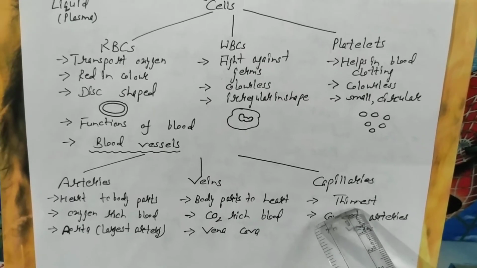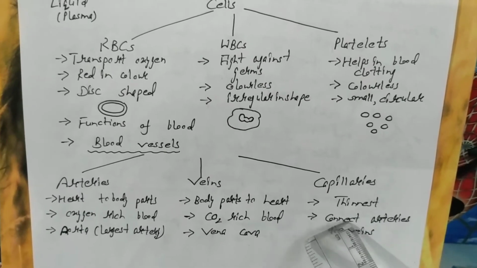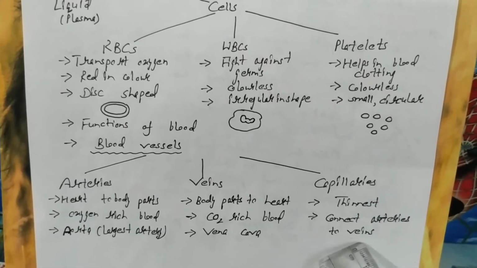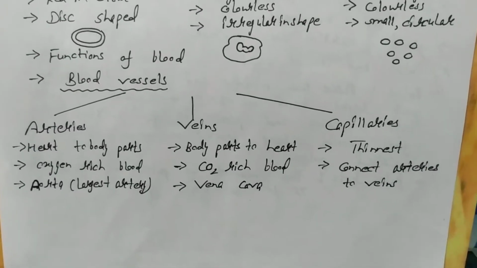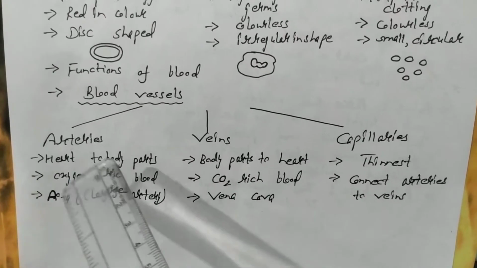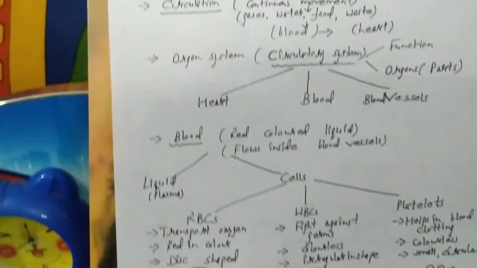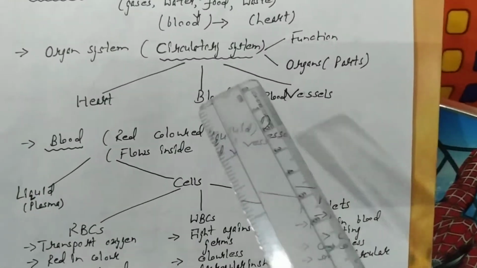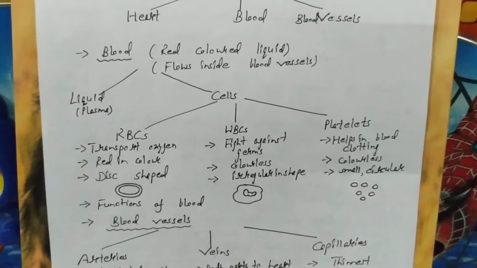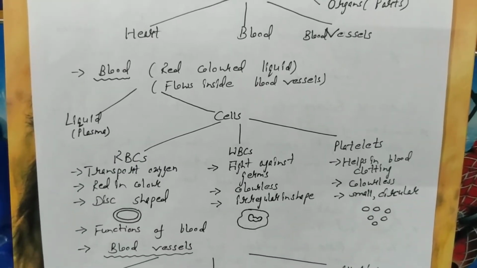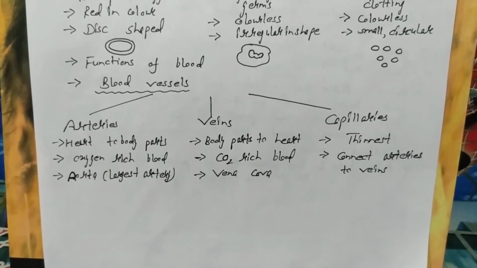Capillaries are the thinnest blood vessels, and their function is just to connect arteries to veins. So these are the three major types of blood vessels in our body: arteries, veins, capillaries. So I explained to you the circulatory system function, then blood, and then blood vessels.